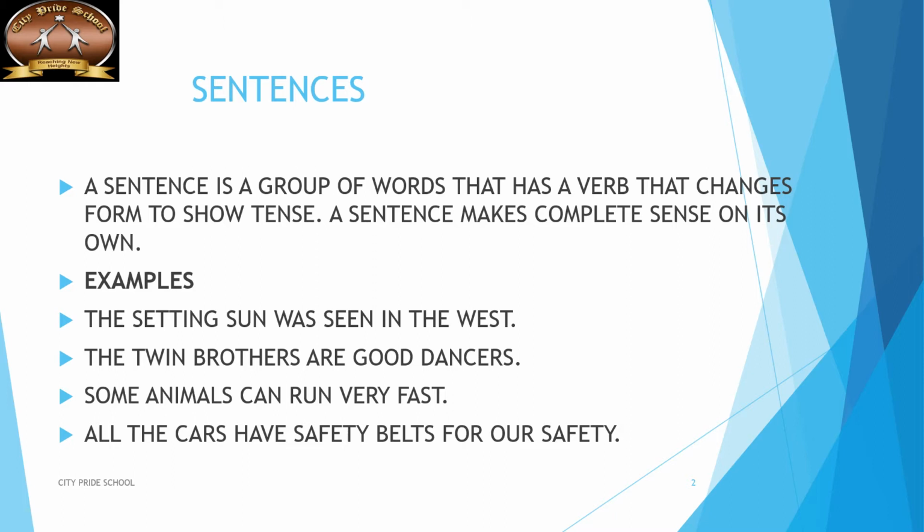What are we talking about? What is happening? If you are talking about twin brothers, who are they? They are good dancers. If you're talking about some animals, we are telling something about them, that they can run very fast. Alright, so a sentence has a verb that changes form and makes complete sense on its own.